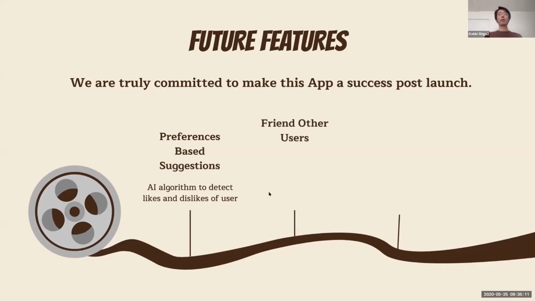We are also planning to add functionality where you can friend other users. It's basically like a suggestion, and according to the suggestion, you can friend other users based on your preferences. So if you like horror movies, you can chat with people who have similar interests, and you can expand your social network.